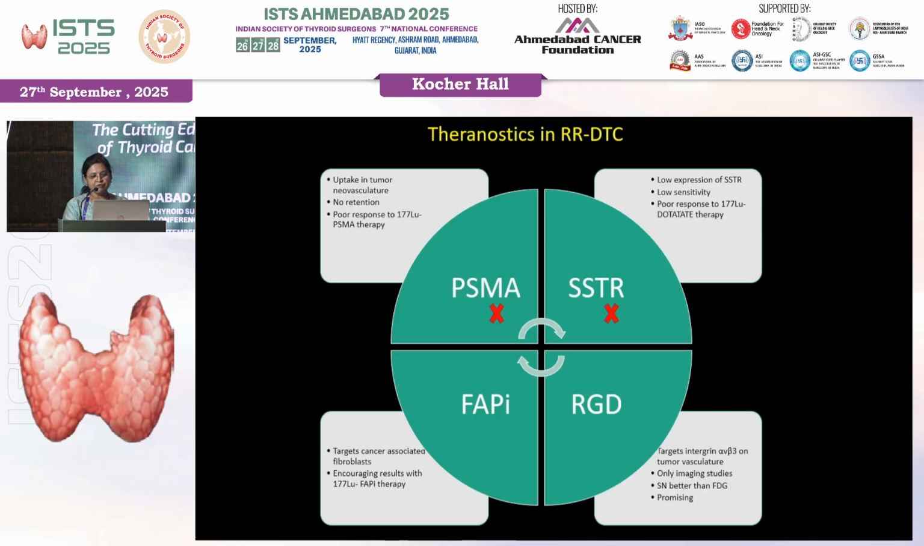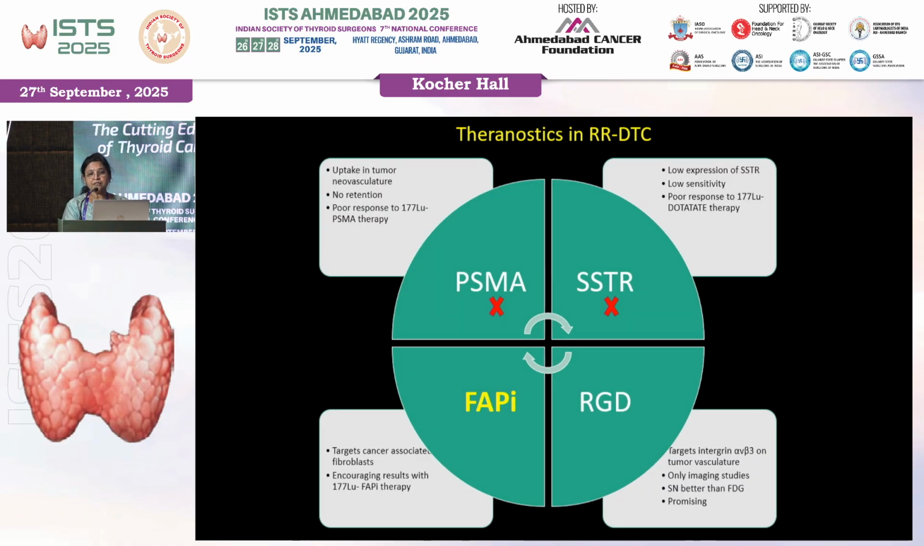What we have with RGD is that only imaging studies are there. It shows good uptake in RRDTC, and the sensitivity is also better than FDG. Appears promising, but still we don't have any therapeutic studies which have been published. So the next that we are left with is FAPI. Now FAPI is the latest kid on the block when we are looking at therapeutic nuclear medicine, and it targets cancer associated fibroblast, with encouraging results with lutetium FAPI therapy. And let us see what do we have.